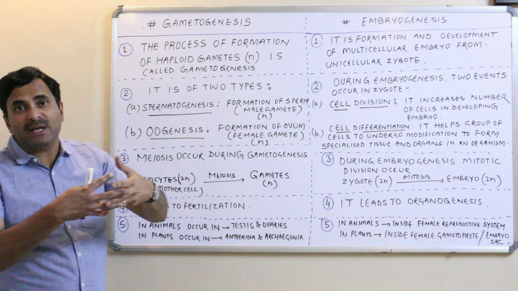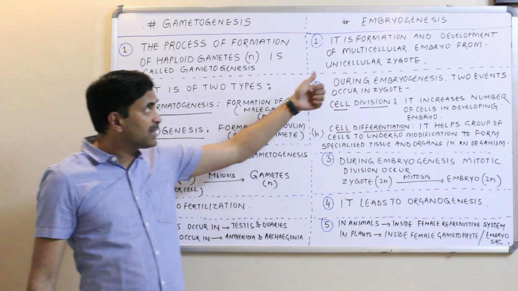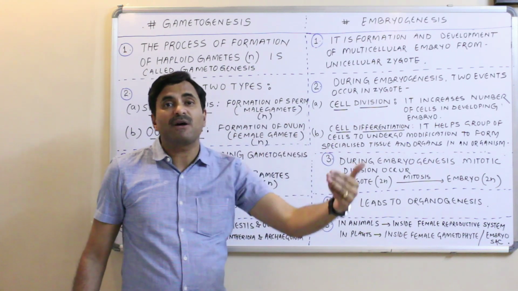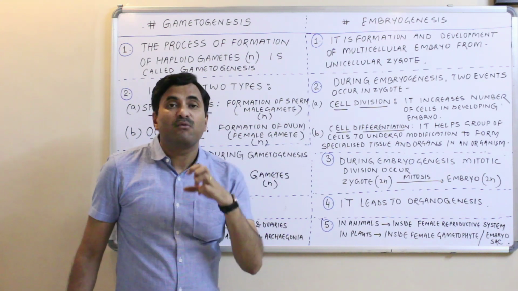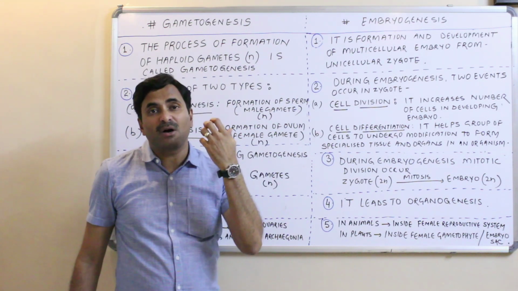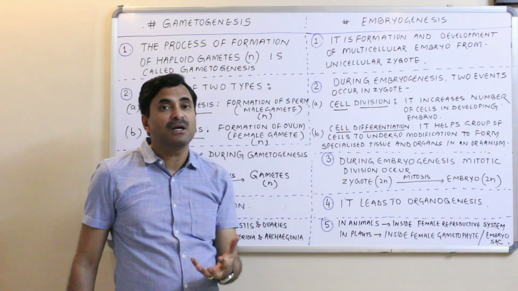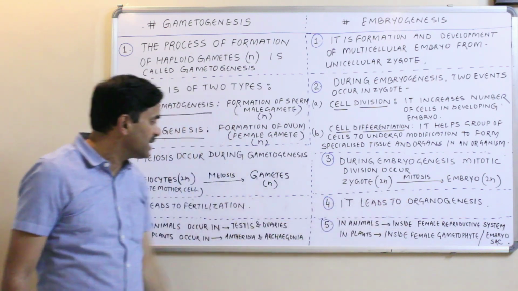So they will be fused together and fertilization will occur. But embryogenesis leads to organogenesis, because just after the formation of the embryo, organogenesis occurs. Formation of the organs means the organism which is formed has various specialized organs, and these organs are formed because of organogenesis.